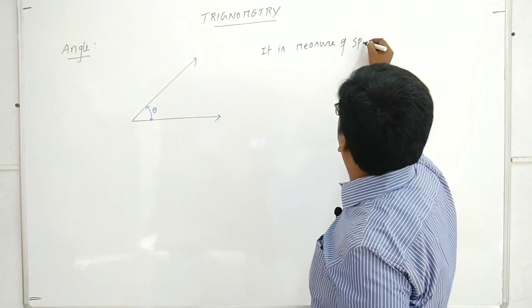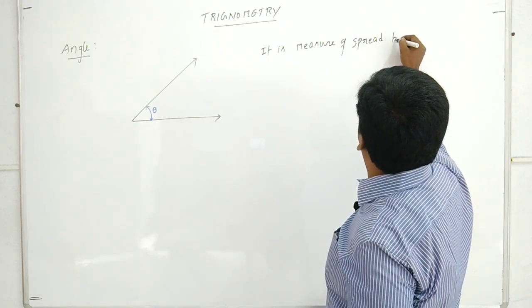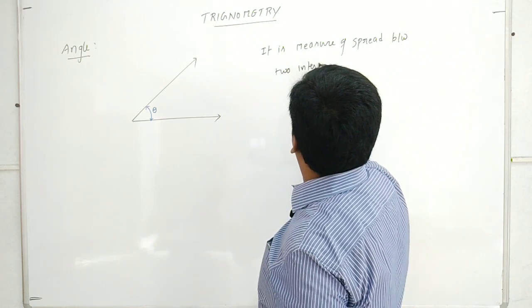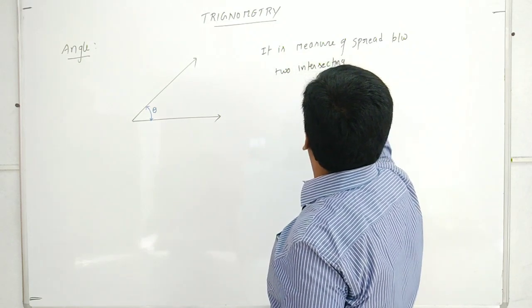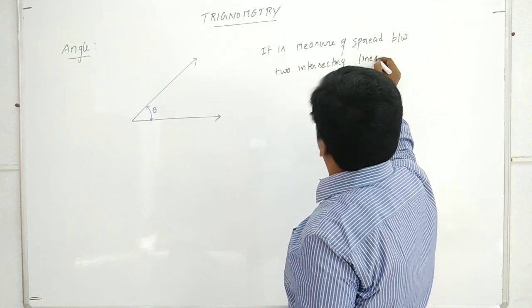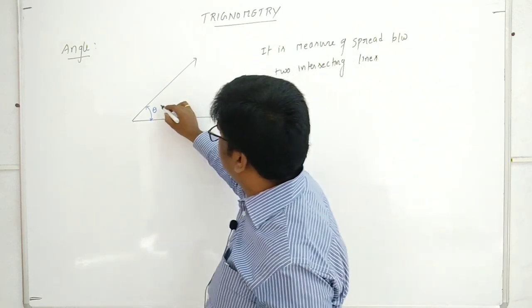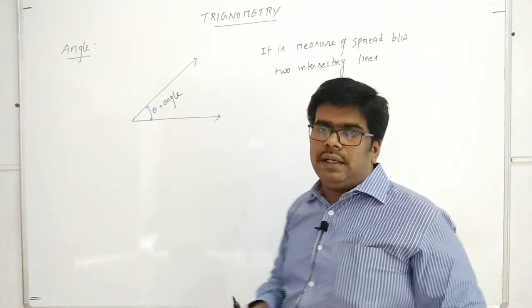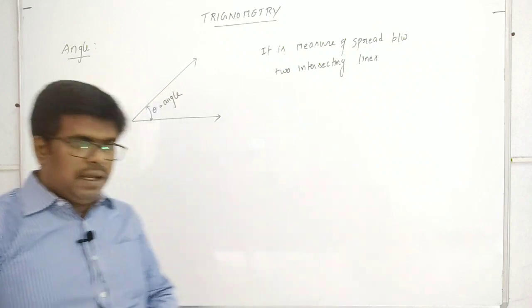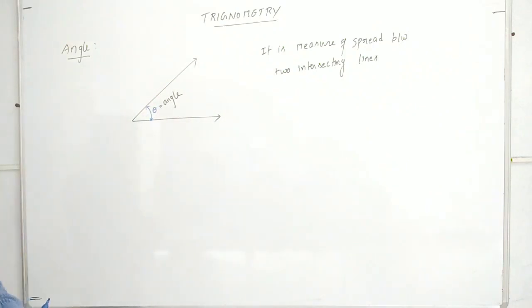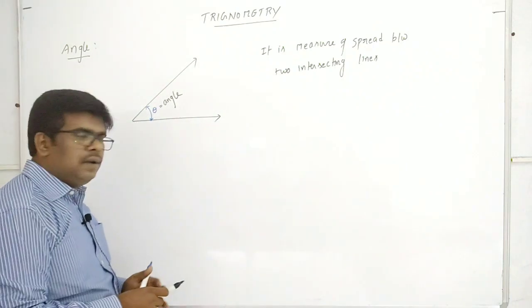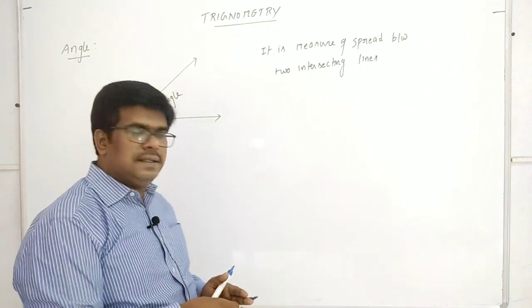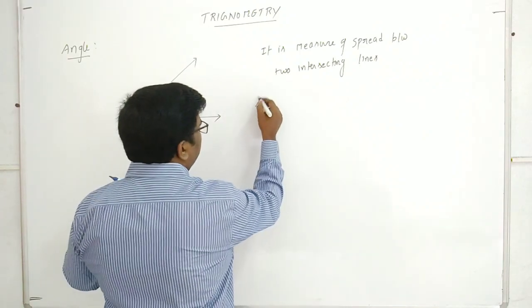It is a measure of spread between two intersecting lines. That is what we can call an angle, an angle theta. Here an angle can be measured in the units of degrees, radians and gradients.